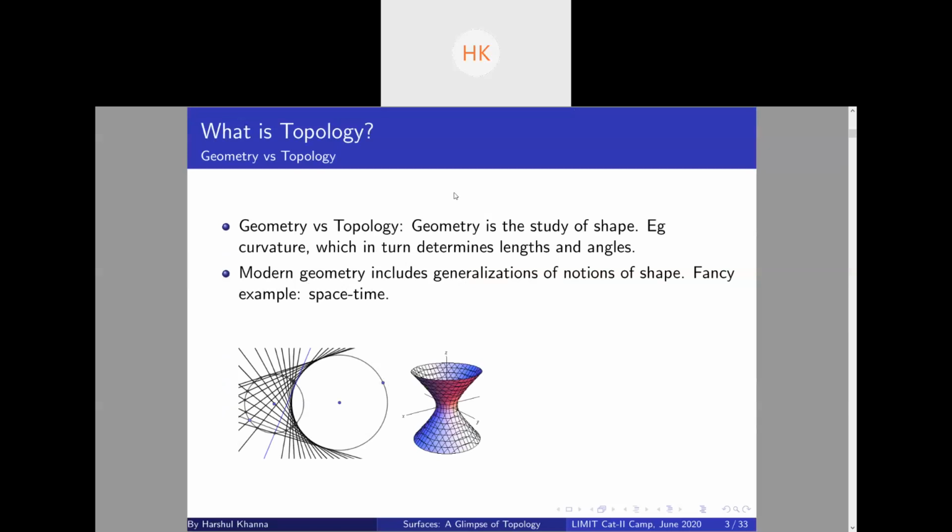So next, what really is topology? As opposed to its counterpart, its crude country cousin, geometry. Geometry is a study of properties which are very fine, like for example the lengths, the angles, the geodesics, which depend on the shape itself, right? So now we are actually in mathematics. What we try to do is we take a concept and we try to make it abstract. For example, modern geometry includes generalization of the notion of shape. So what we do is we take a metric and introduce it.